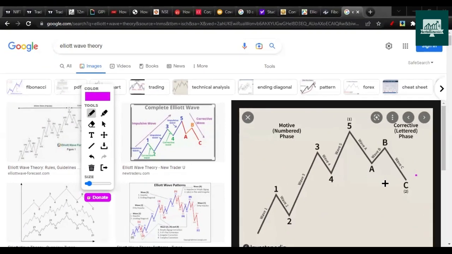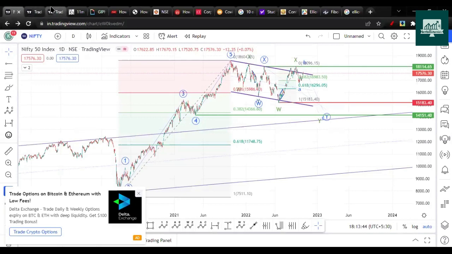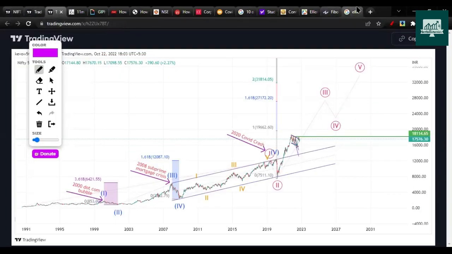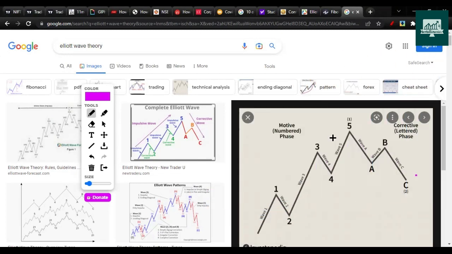So many of our viewers were requesting this video of Nifty's move on long-term basis and short-term basis. So we'll check Nifty's move on daily time frame and weekly time frame. We'll discuss three charts like this, and we'll try to understand where Nifty is and what its upside and downside targets are on short-term and long-term basis.